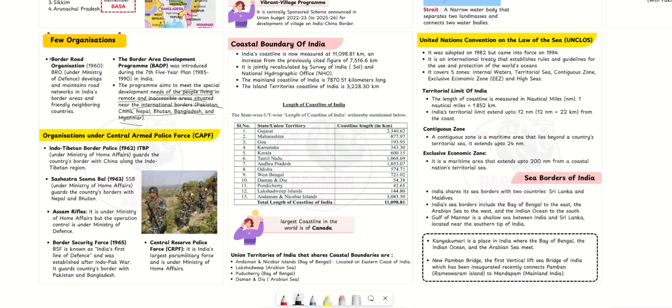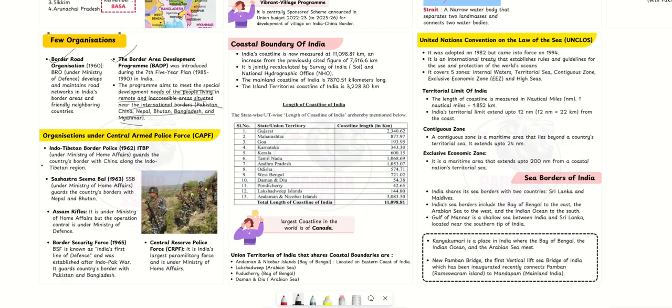So there are 2: the Border Roads Organisation and Border Area Development. BRO is for roads and networking, and BADP is for the area, that is village development. BRO was set up in 1960, and BADP was introduced in 1989-1990, that is the 7th 5-year plan.